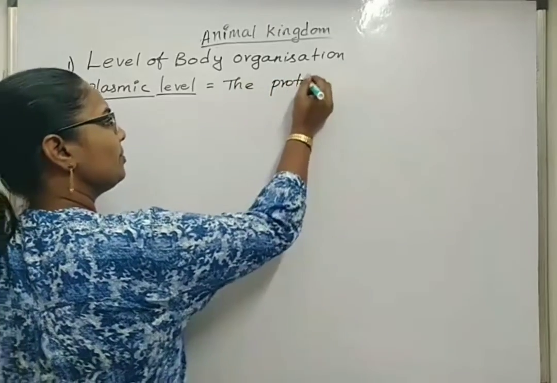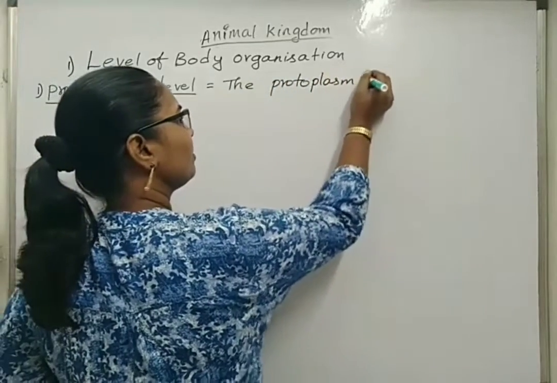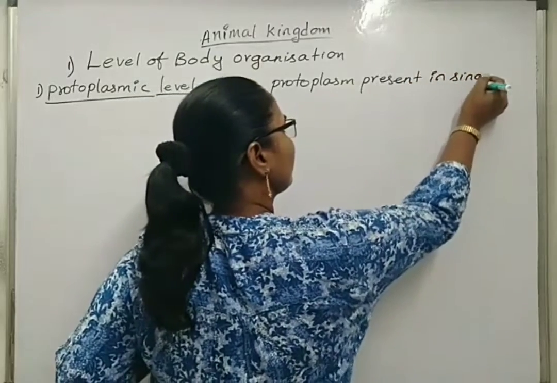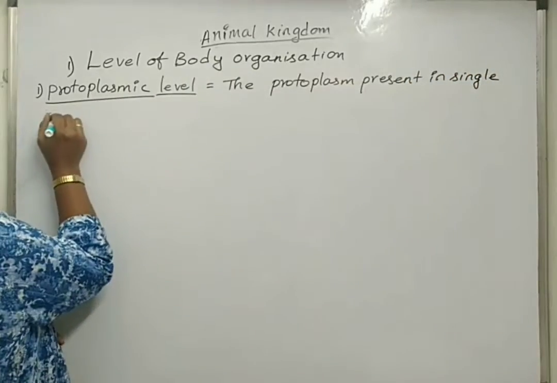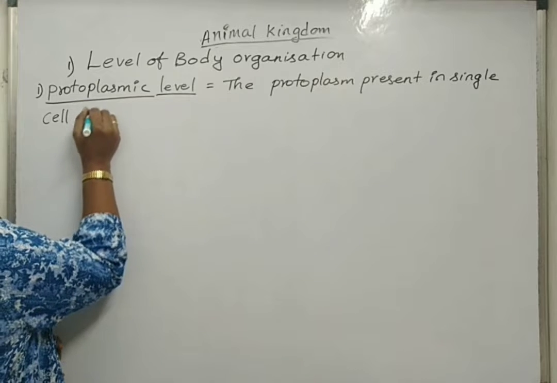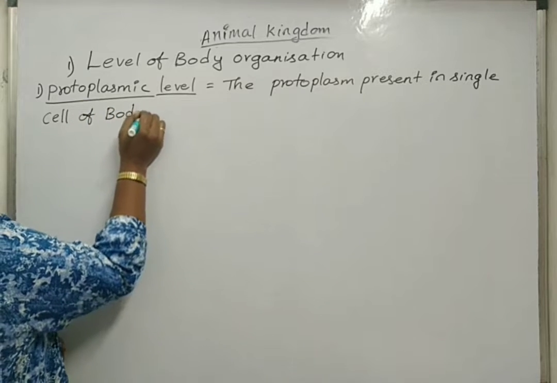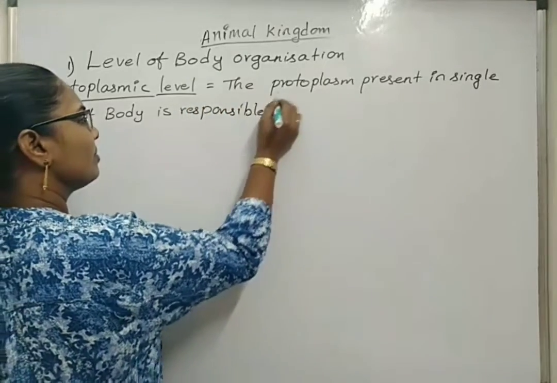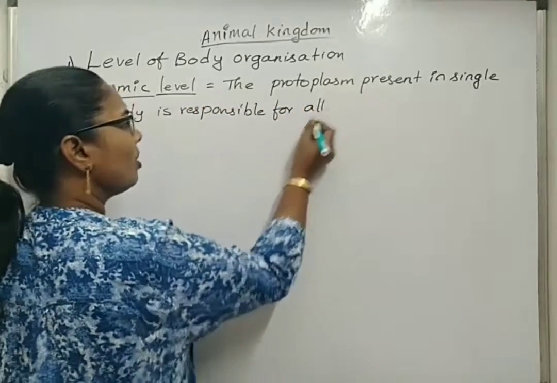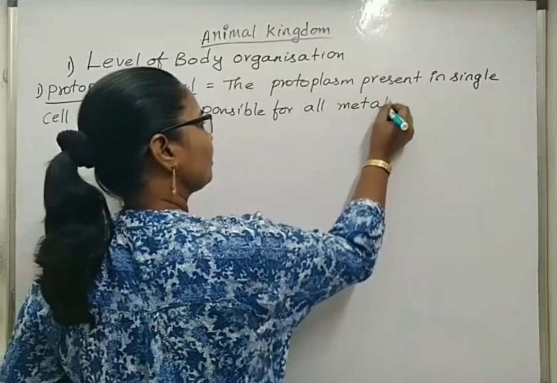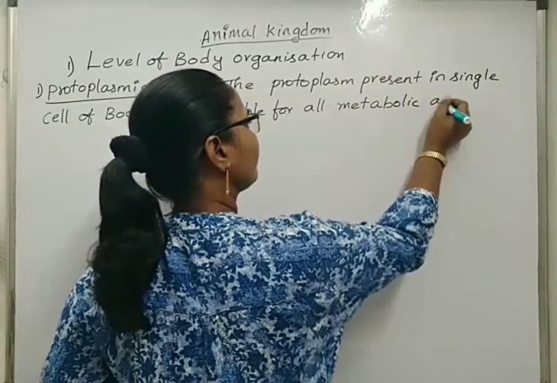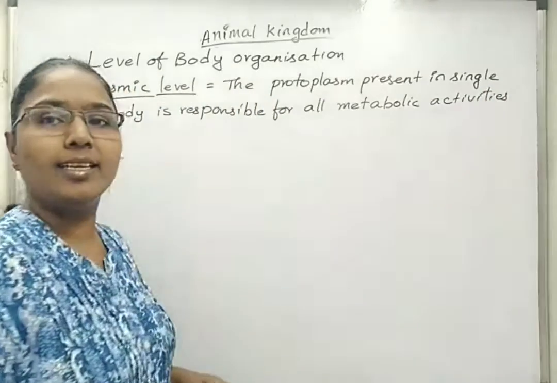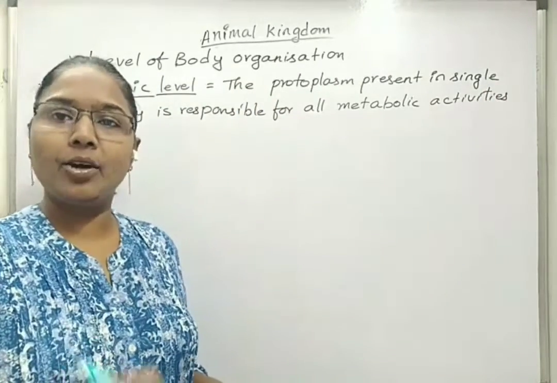The protoplasm present in the single cell of the body is responsible for all metabolic activities. We can also say one single cell is behaving as one complete organism.